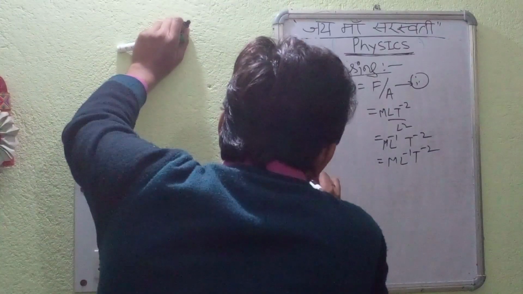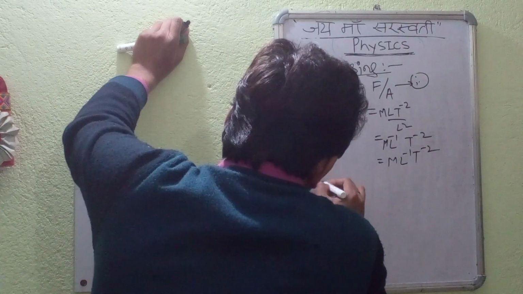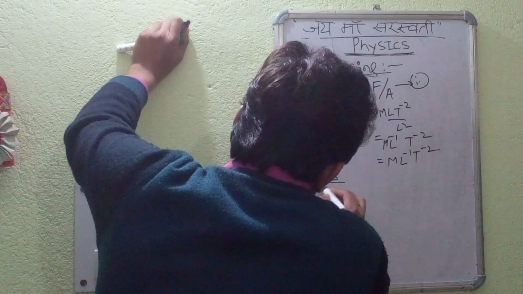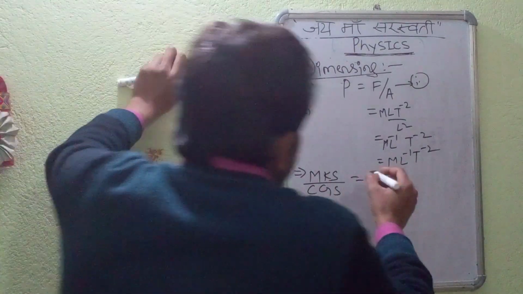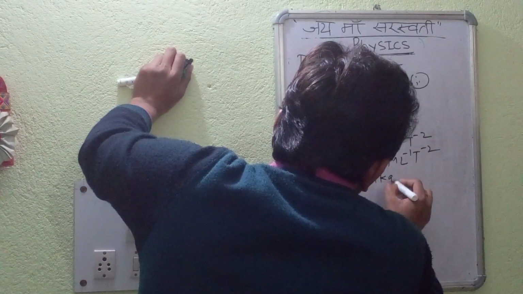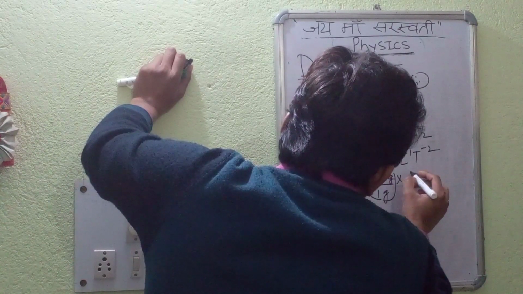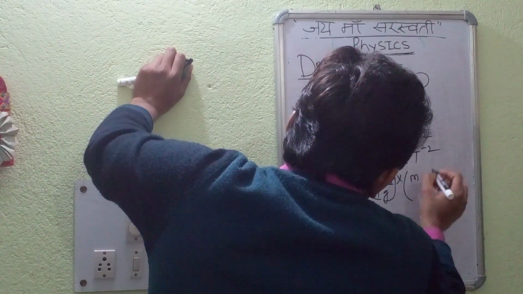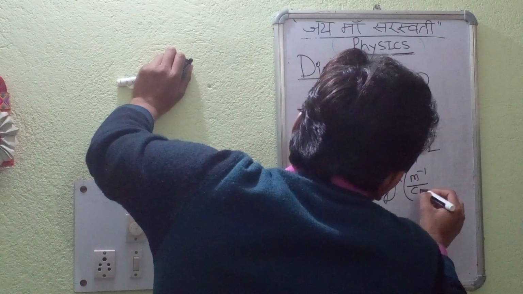Now we will see the basic conversion, that is MKS by CGS. Mass is 1 kg by 1 gram. Understood? Length is meter by centimeter.